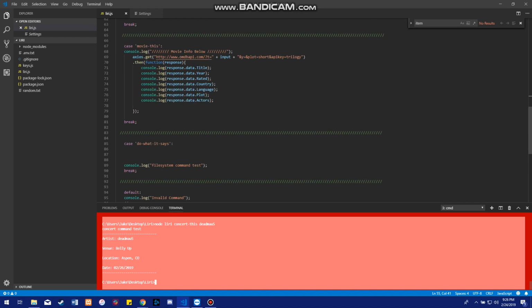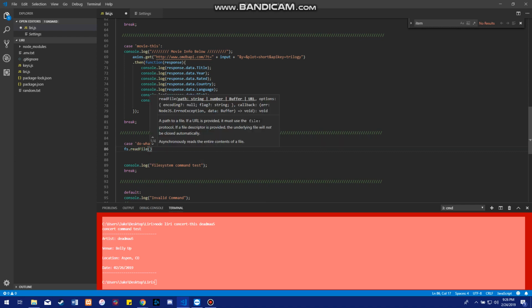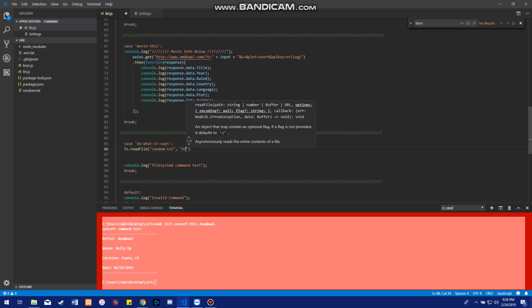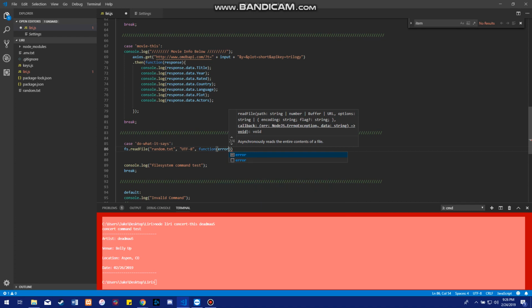And while we've still got a couple of minutes left, let's go ahead and set up the file system for do what it says here. So we're going to do fs.readFile. This is just a file system method. random.txt, comma, utf8, all caps is important, comma, function error data, pretty generic here.